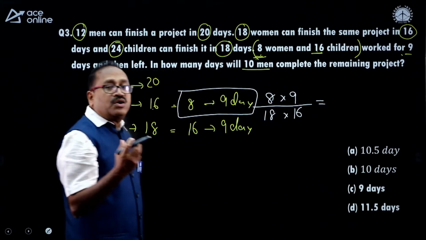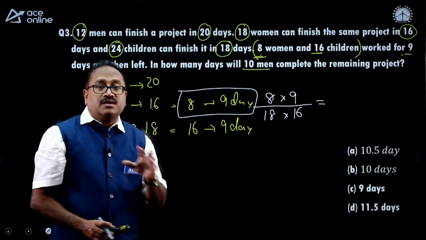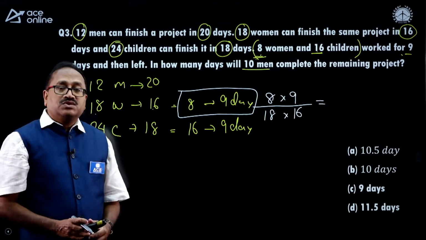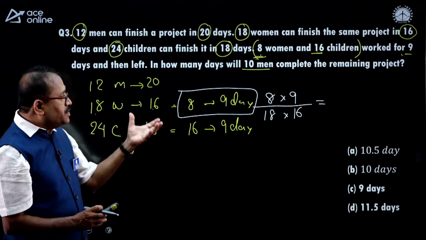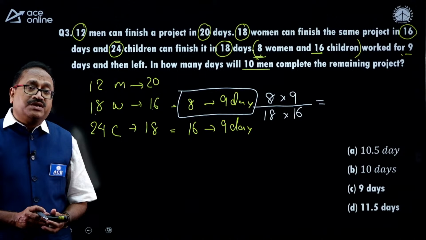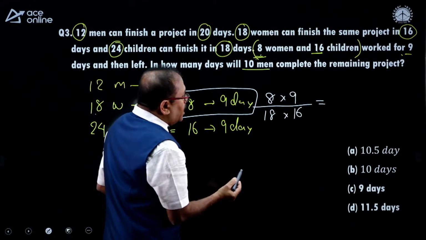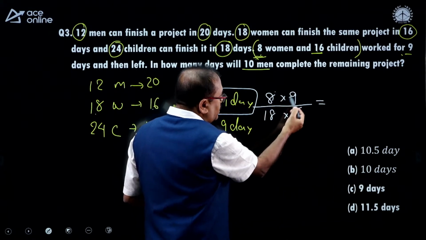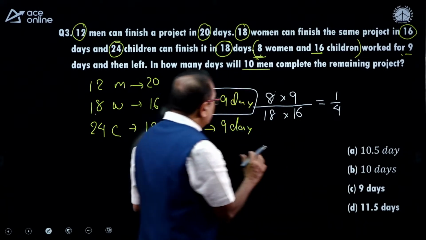And this is the volume of work done by 8 women in 9 days. So, now can you please tell me what part of the work is completed? Here it is a simple cancellation only, and you notice that it gets cancelled 2 times, 2 times, that means 1/4 of the work is done by women.